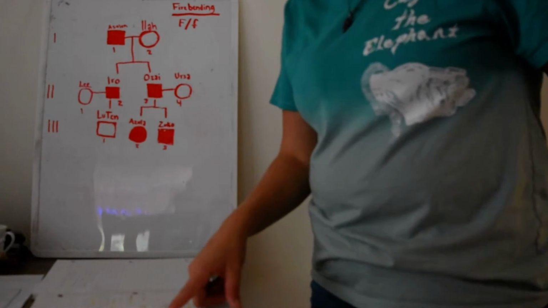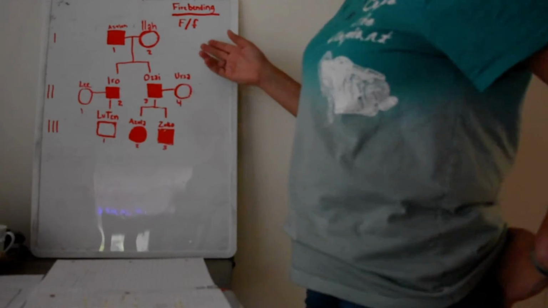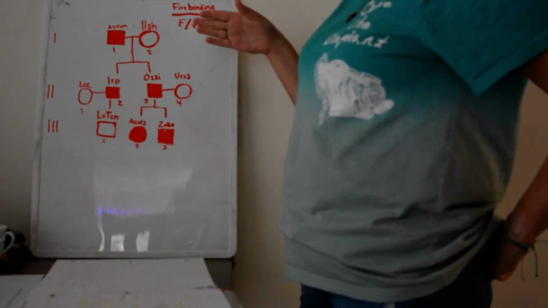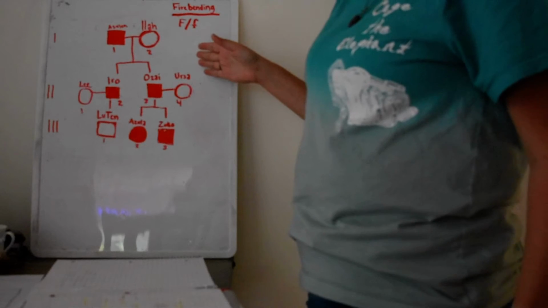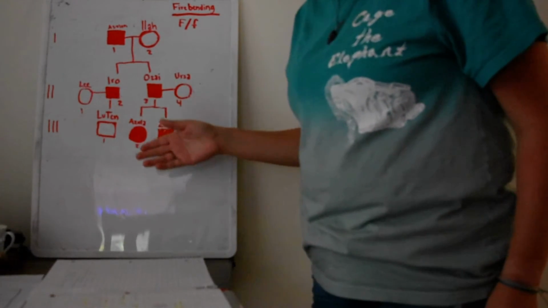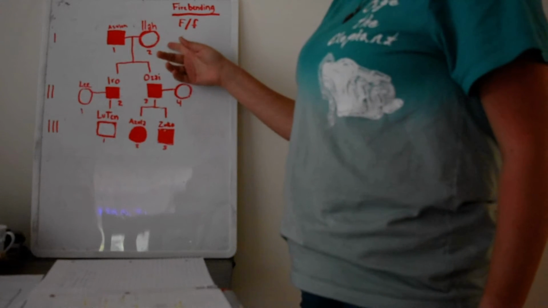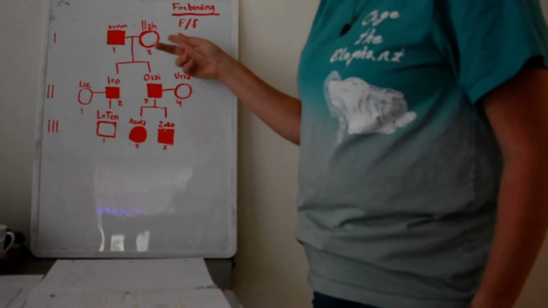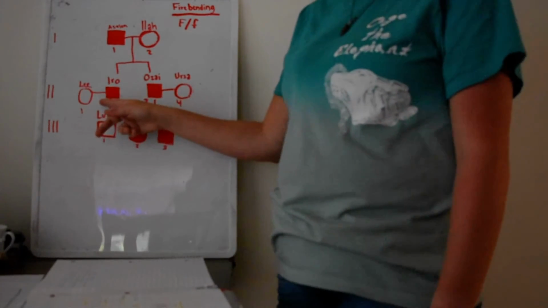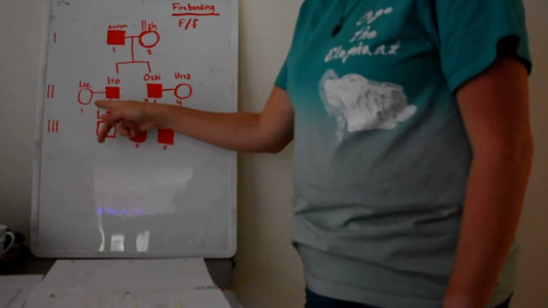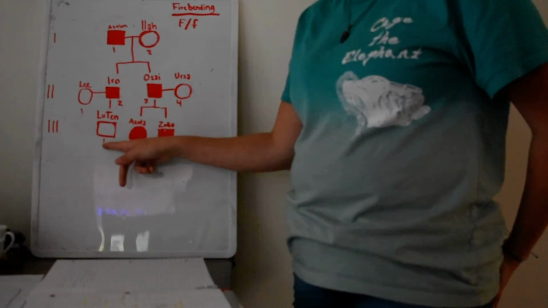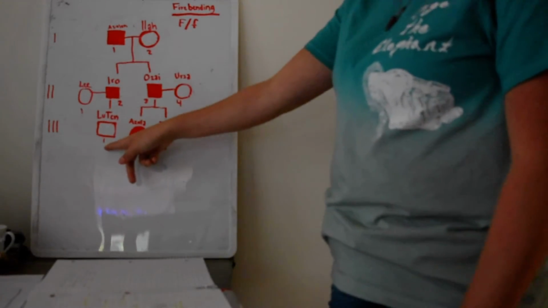Moving on to autosomal recessive. This is going to be the same as autosomal dominant, except the recessive allele will describe the affected individuals. In this case, it is possible, it is consistent with this pedigree, and in this case, 1.2, Isla, must be heterozygous. 2.1, Lee, can be homozygous or heterozygous, but we're just going to say she is heterozygous. 2.4, Ursa, is going to be heterozygous. And then 3.1, Lee's son, Lu10, is heterozygous.